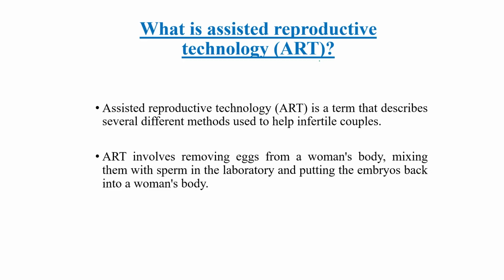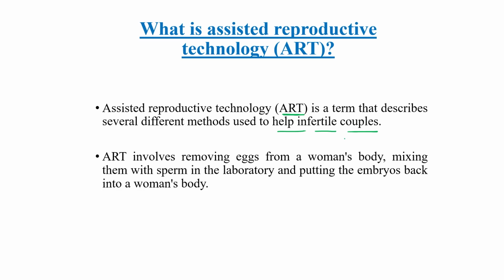Okay, so let's understand what is assisted reproductive technology. ART is a term that describes several different methods which help an infertile couple to become pregnant.